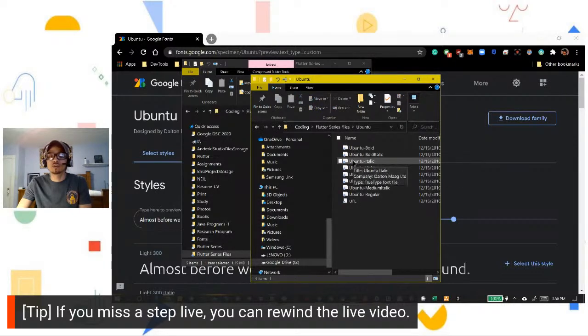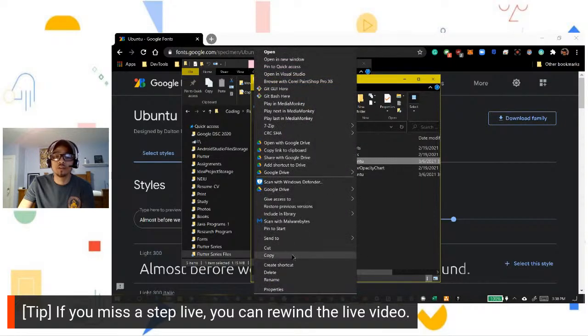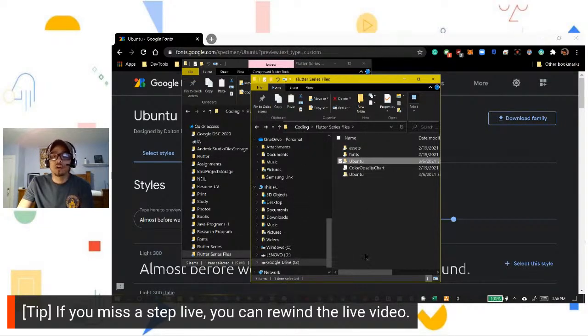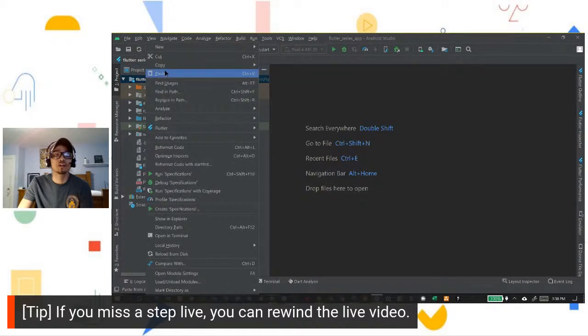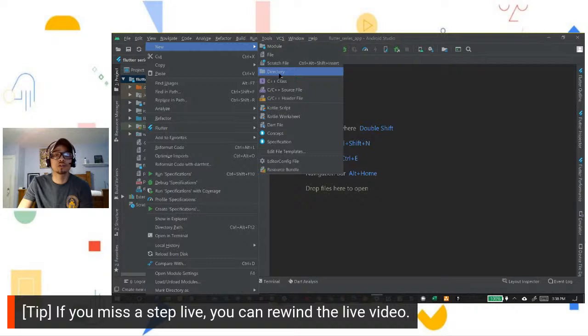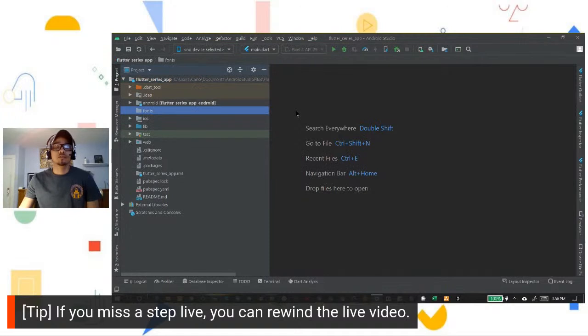So we're going to need the whole folder. What we want to do is right click our Ubuntu unzipped folder and copy that. Now we want to go back into our app, and first we're going to create a directory to store that in. So we're going to go onto the top level project folder and right click that. Then we're going to create a new directory, and that's going to hold our fonts, so we're going to call it fonts. Press enter, and it created this directory right here in your main project folder.